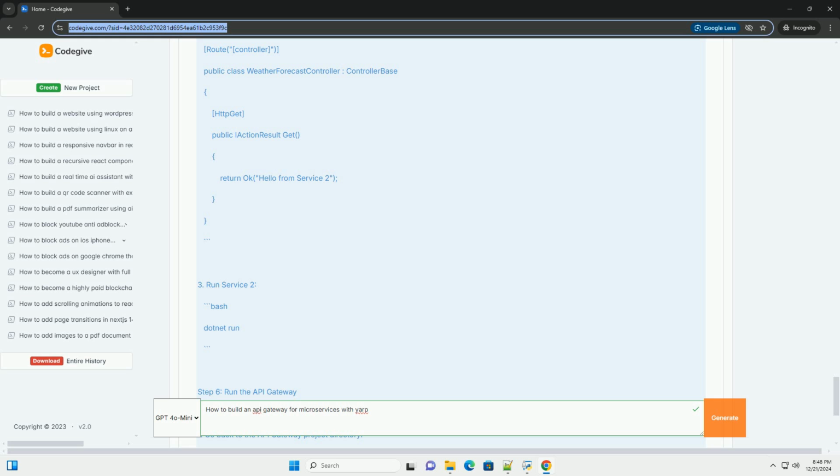Further enhancements. Consider adding authentication and authorization. Implement logging and monitoring. Add error handling and retry policies. Explore advanced YARP configurations like transforms and route conditions. This setup provides a solid foundation for building a microservices architecture using YARP as an API gateway.